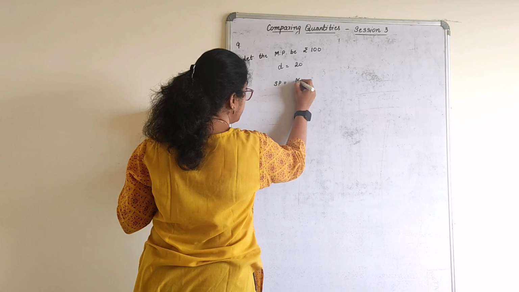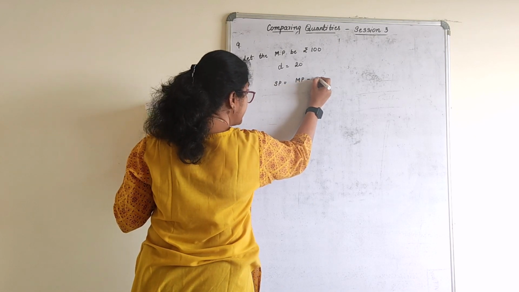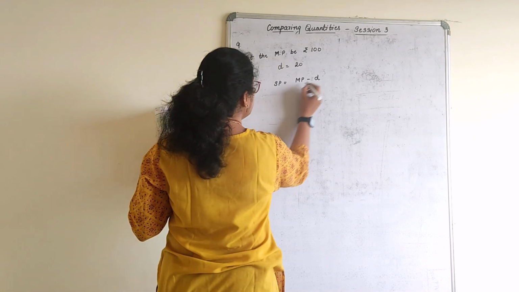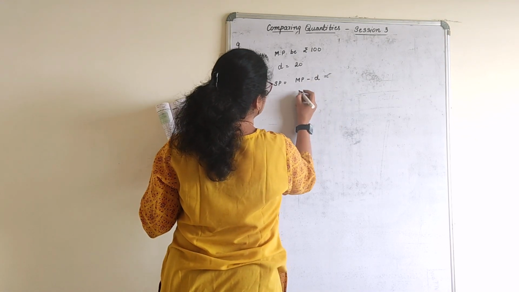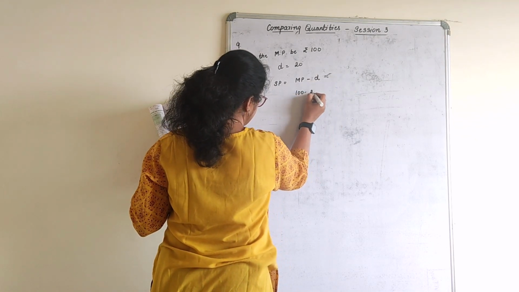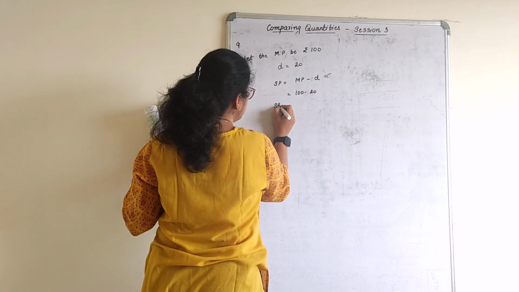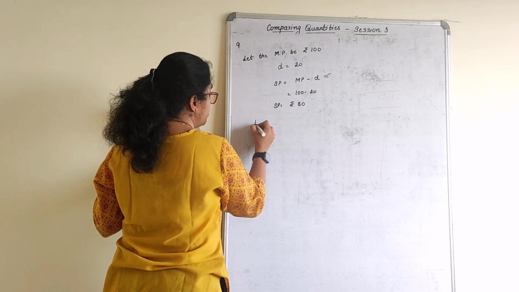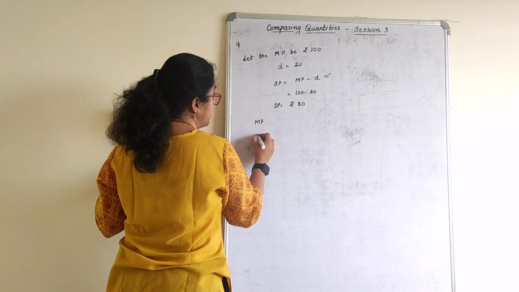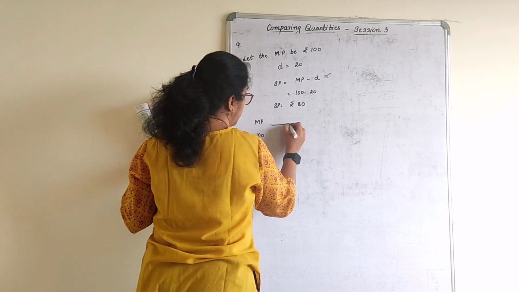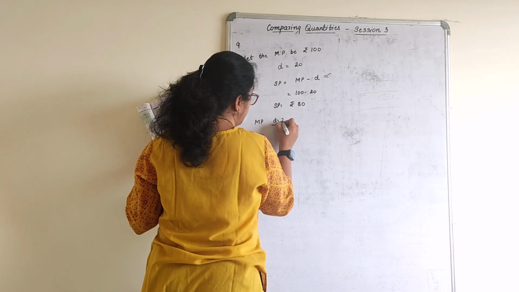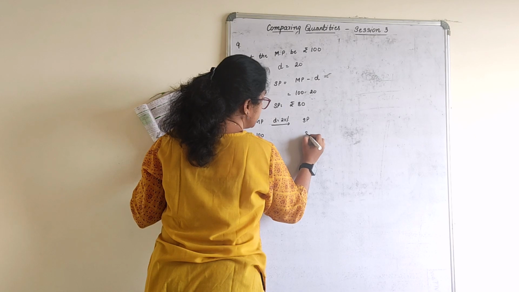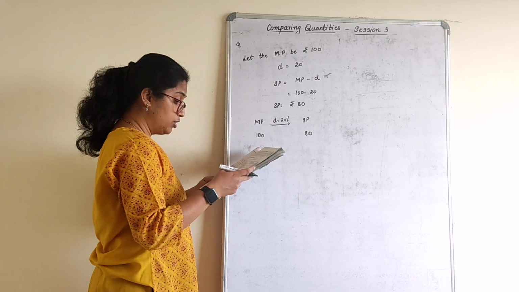Selling price will be marked price minus discount, not plus discount. Discount is subtracted always. So selling price is 100 minus 20. How much? Rupees 80. Now, if the marked price is 100 on a discount of 20%, the selling price is 80. Check here now.